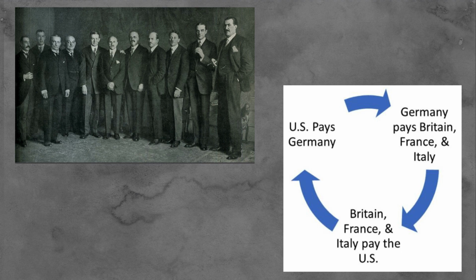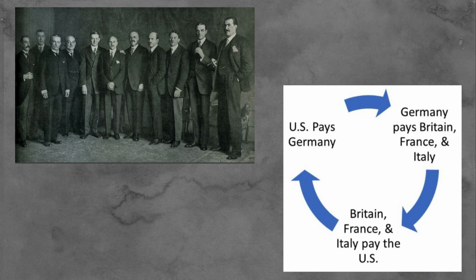One major reason for improved relations was economic recovery. After years of crises, European economies began to stabilize. Inflation was brought under control, industries recovered, and confidence slowly returned. A key factor in this recovery was the involvement of the United States. Although the US remained politically isolationist, it played a crucial economic role by providing loans and financial support, especially to Germany. In the Dawes Plan, this helped rebuild the German economy, making it easier for Germany to repay reparations, which in turn reduced tensions with countries like France.